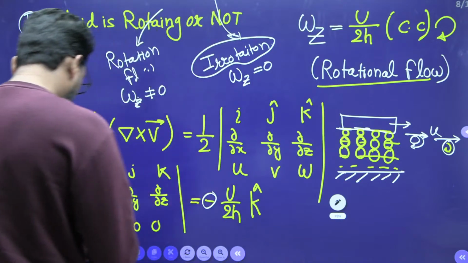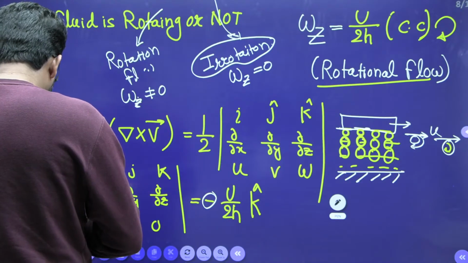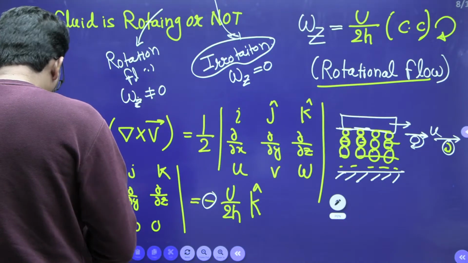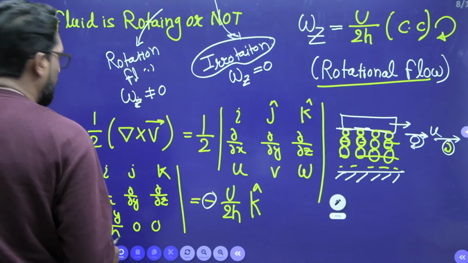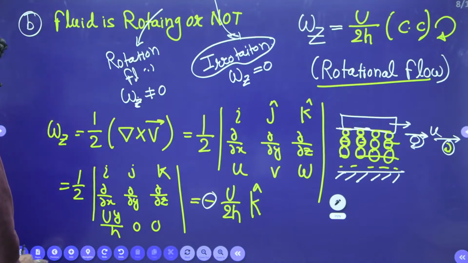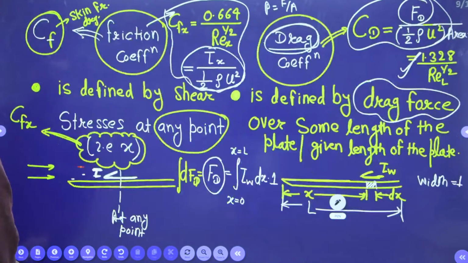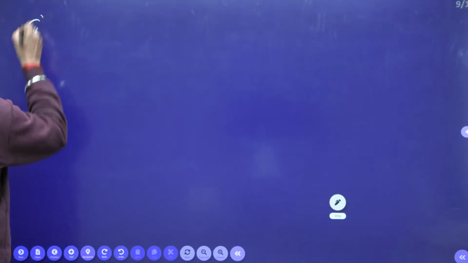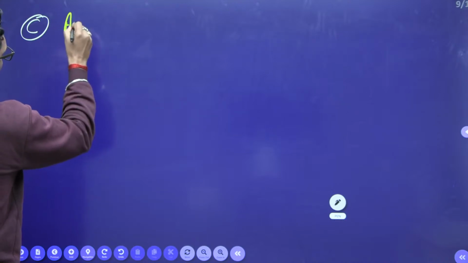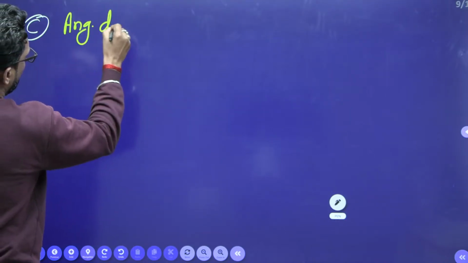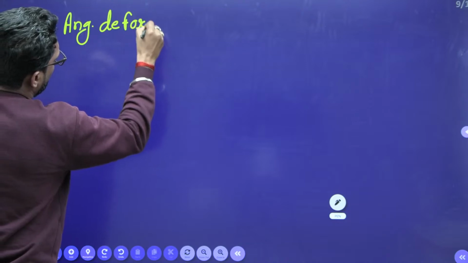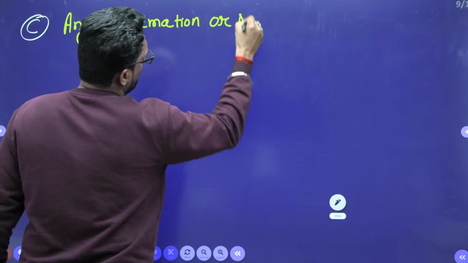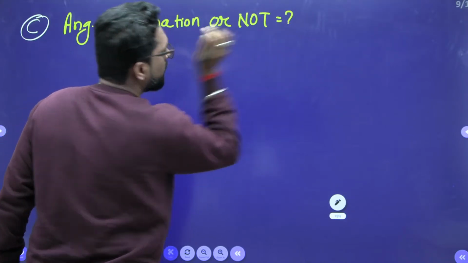Now we have to check whether there is angular deformation or not. That means this is option C. We have to check angular deformation or not.